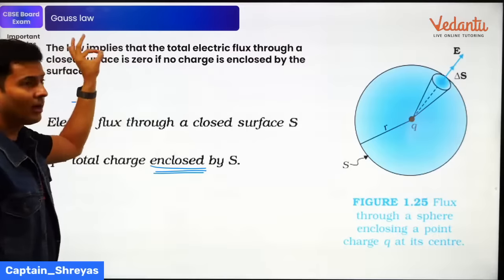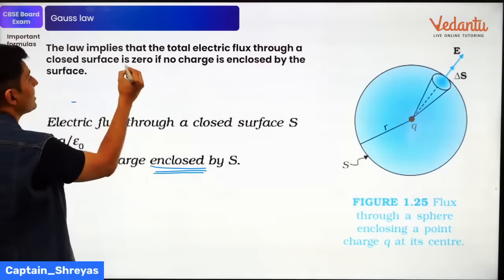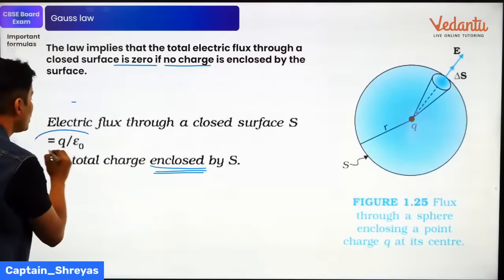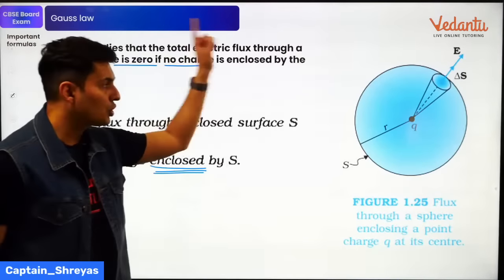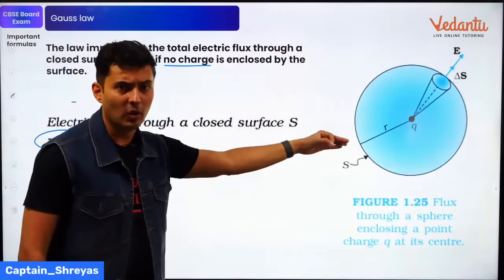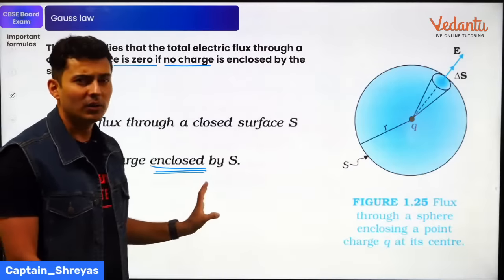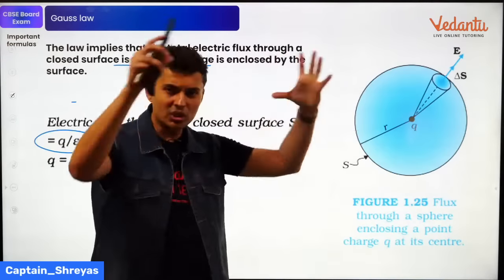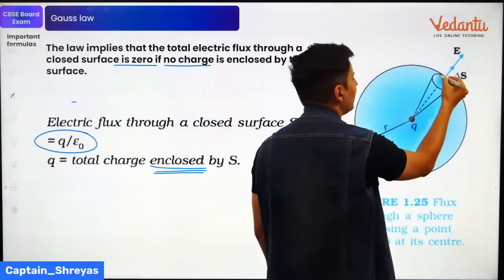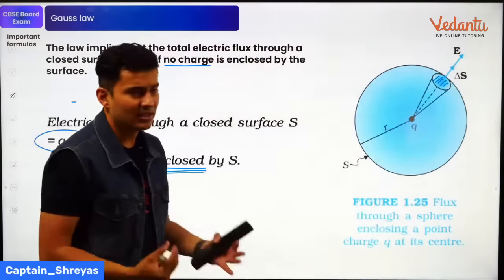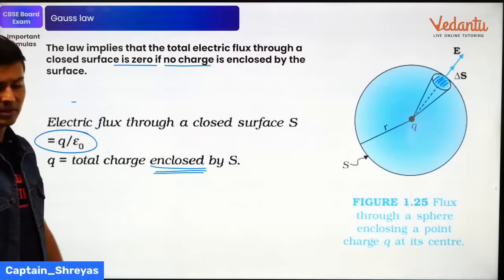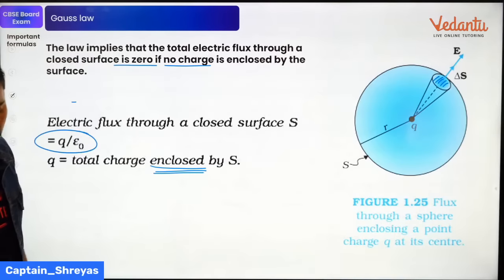So this phrase is also very important. If there is no charge, then there is no flux. If there is charge, then the flux is Q by epsilon naught. You should show the diagram 100% whenever you are mentioning the definition of Gauss's law. If you just write the definition and formula, I don't think it's enough. You should show the diagram. Just show a surface, just show charge inside, and just show the flux. You can see field and area. This is nothing but your area. So that shows the flux going through each area. When it is added, you get the value of Q by epsilon naught. Keep this in mind. Everyone with me?